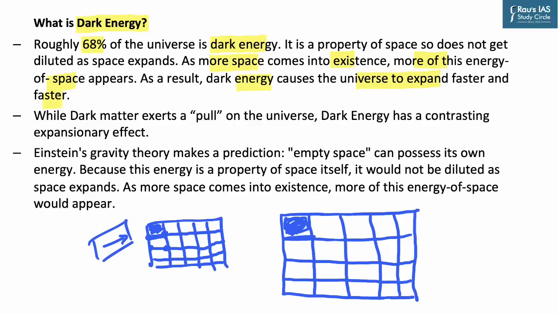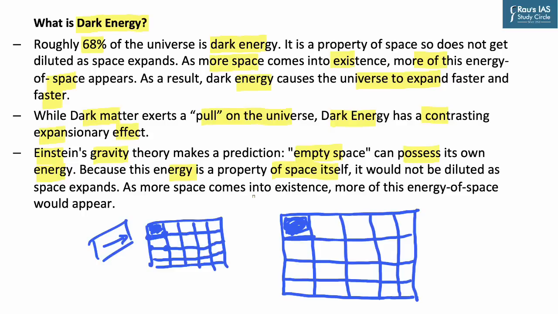In this context, we can look at dark matter and dark energy together. Dark matter exerts a pull on the universe, and dark energy is a contrasting expansionary effect. Einstein also, in his gravitational theory, made a prediction for this dark energy, and he said that empty space can possess its own energy. This is in line with Einstein's gravitational theory, and he said that this energy is a property of space itself.